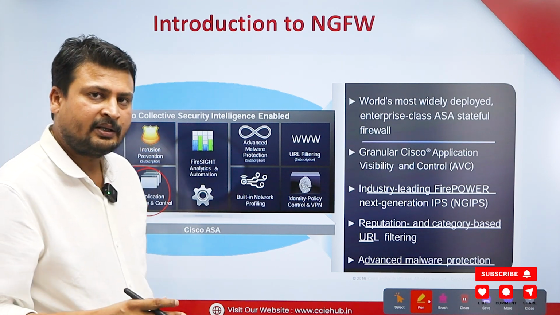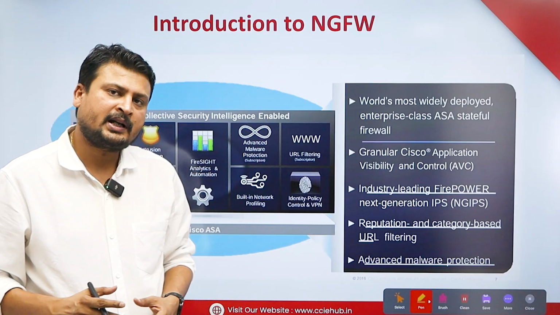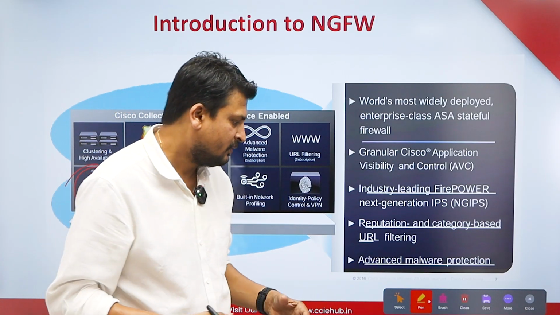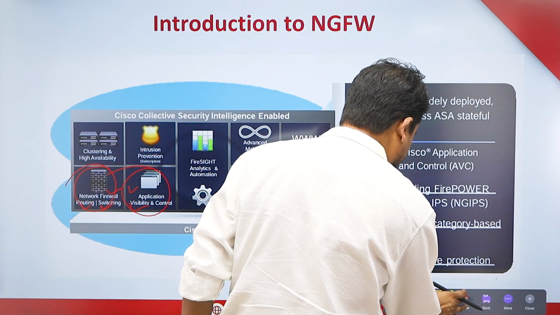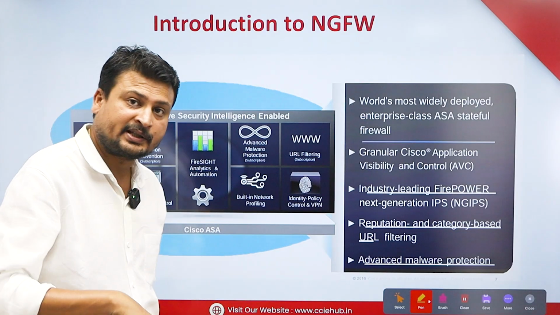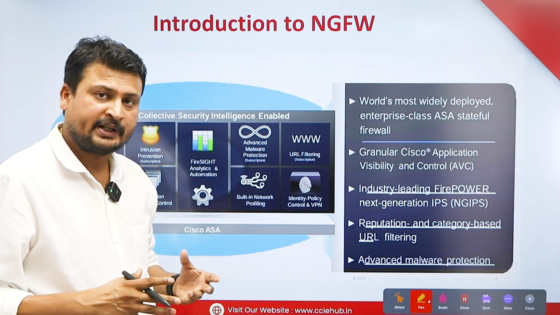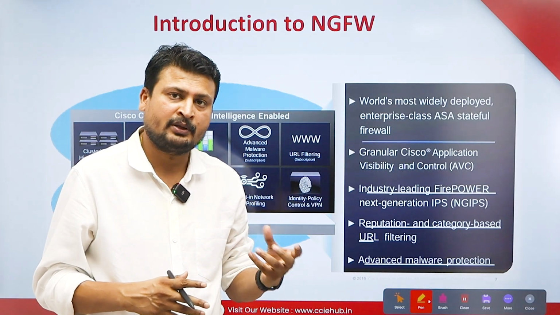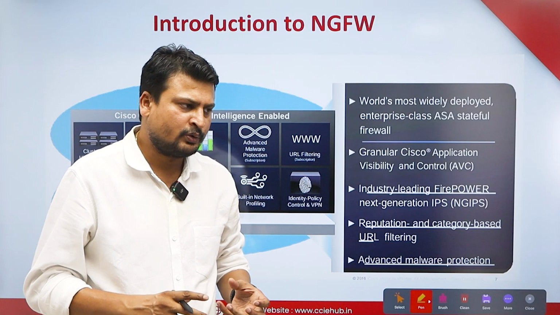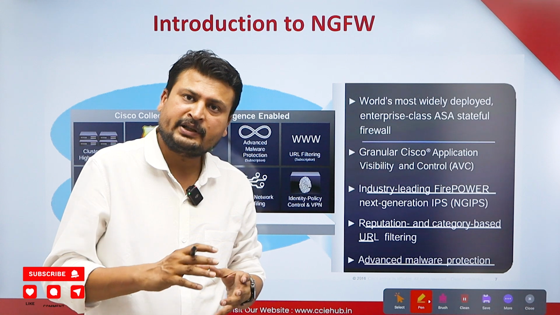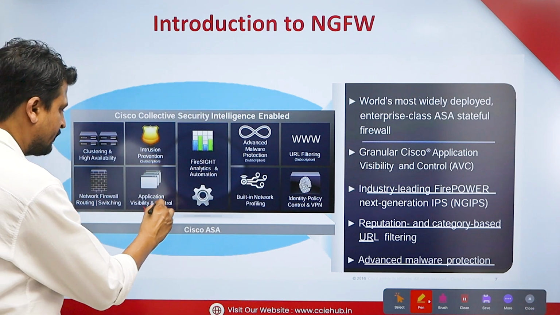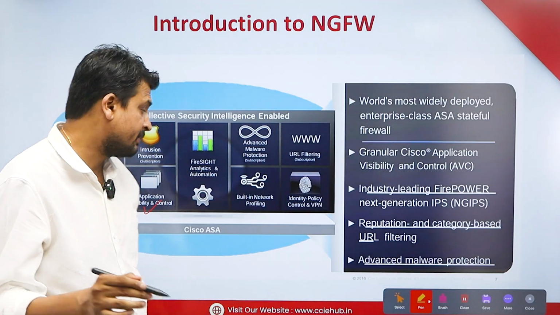Earlier, we used to control our network traffic based on the IP address or a port number, but now we can control applications, and we can control sub-applications as well. Like we have Facebook. On Facebook we have chat, download, video chat, audio chat, multiple things. If you want to control those sub-applications, you can even do that. That's Application Visibility Control, or you can say deep packet inspection can be done.